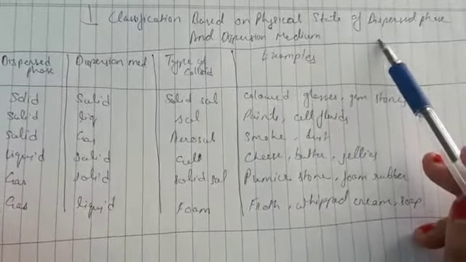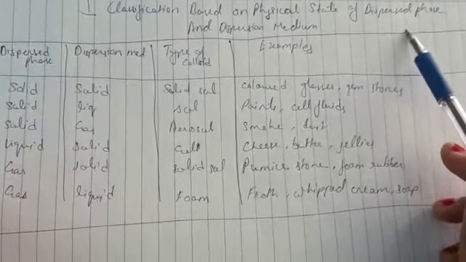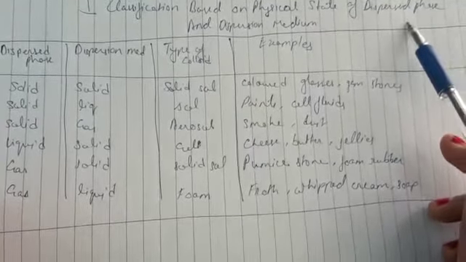Now we are going to start our topic, which is the classification based on the physical state of the dispersed phase and dispersion medium. As I told you earlier, a colloid is made up of two types of substances. The first one is the dispersed phase. The dispersed phase is the substance which is mixed, or you can say which is in small amount, and the dispersion medium is in large amount. So the dispersed phase is the substance being mixed, and the dispersion medium is the substance in which we mix the particles.